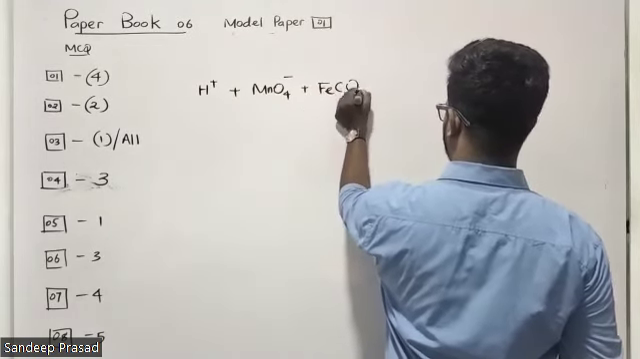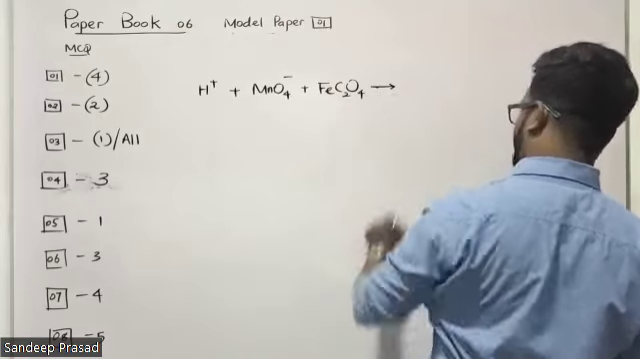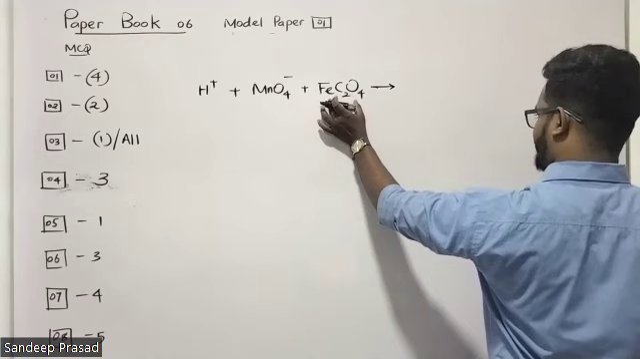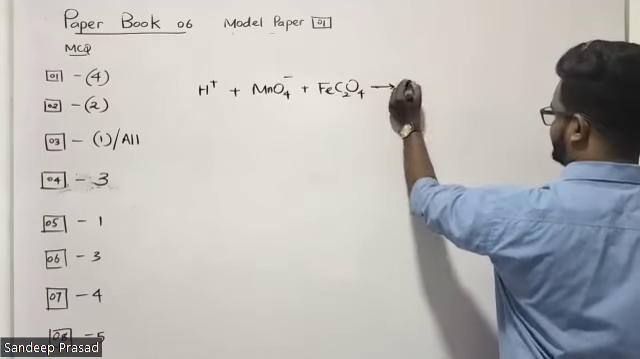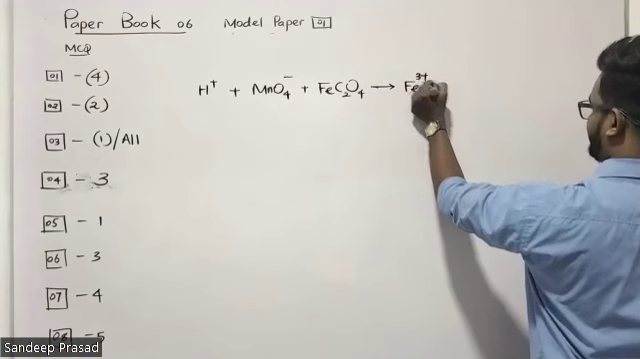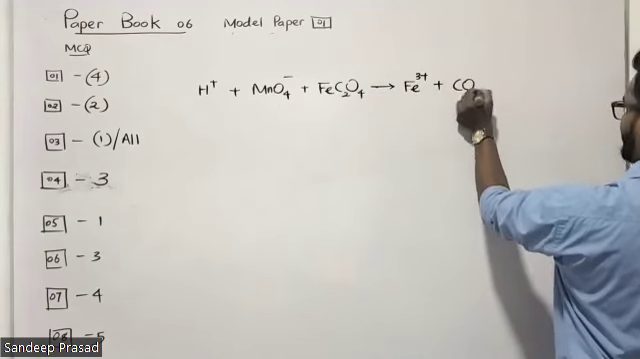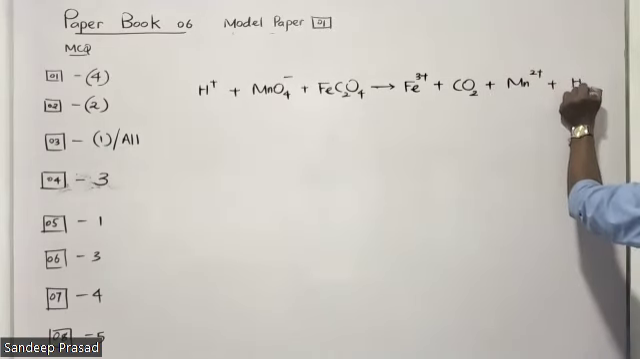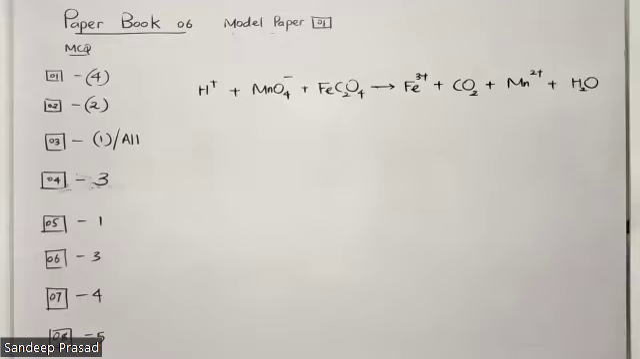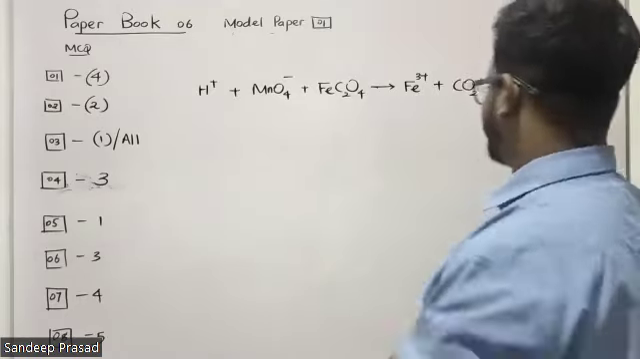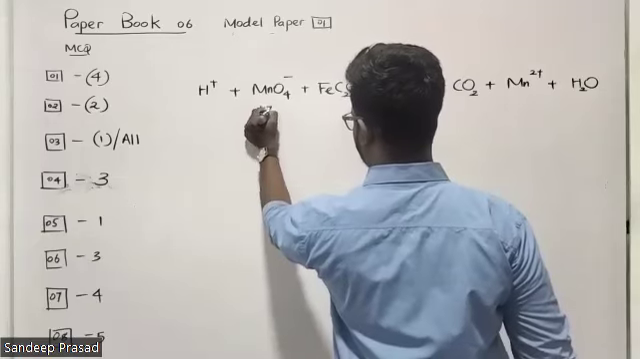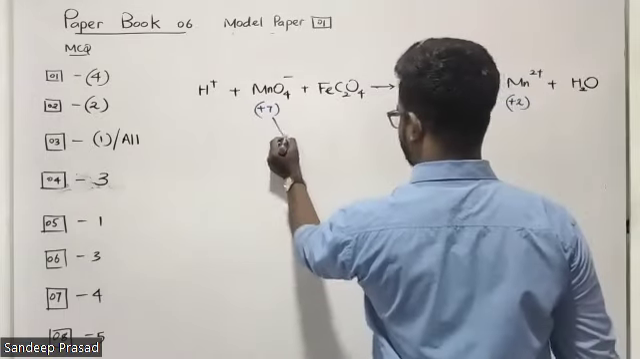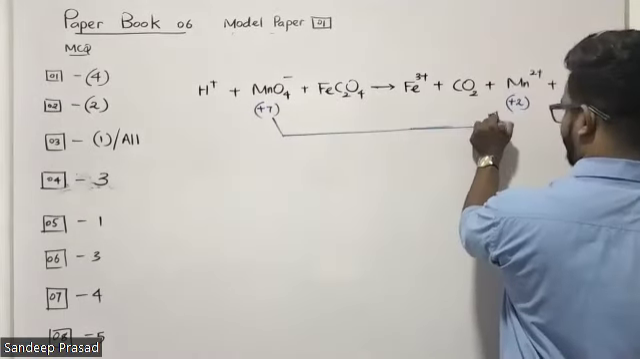I taught you that if they have given ferrous oxalate, we have to be very careful. The reason is that the specialty of ferrous oxalate is that both the cation and anion are oxidizing. Fe2 plus converts into Fe3 plus, oxalate converts into carbon dioxide, MnO4 minus is reduced into Mn2 plus, and the definite byproduct is water. In this way. Manganese oxidation number here is +7, here it is +2. From +7 to +2, the decrement is 5.